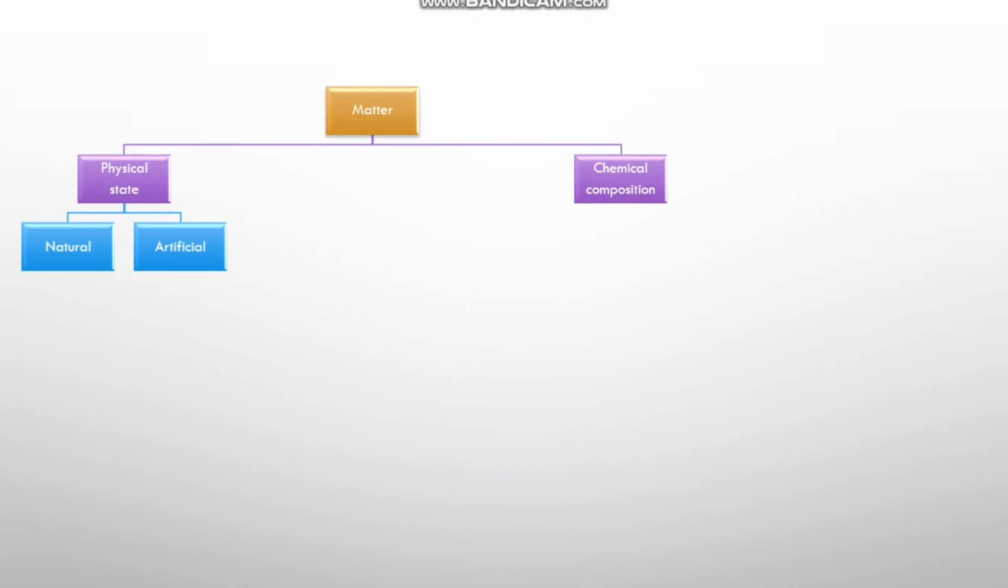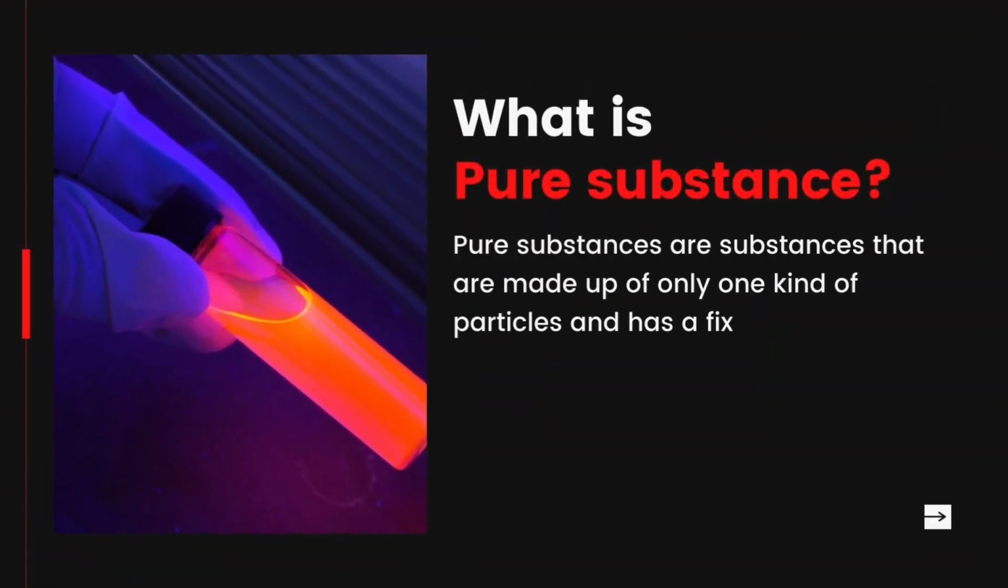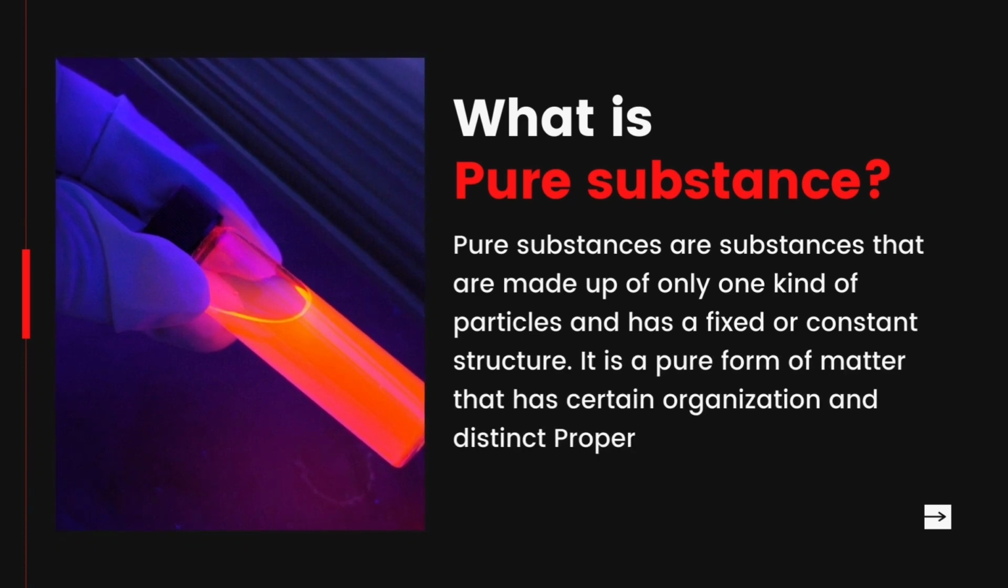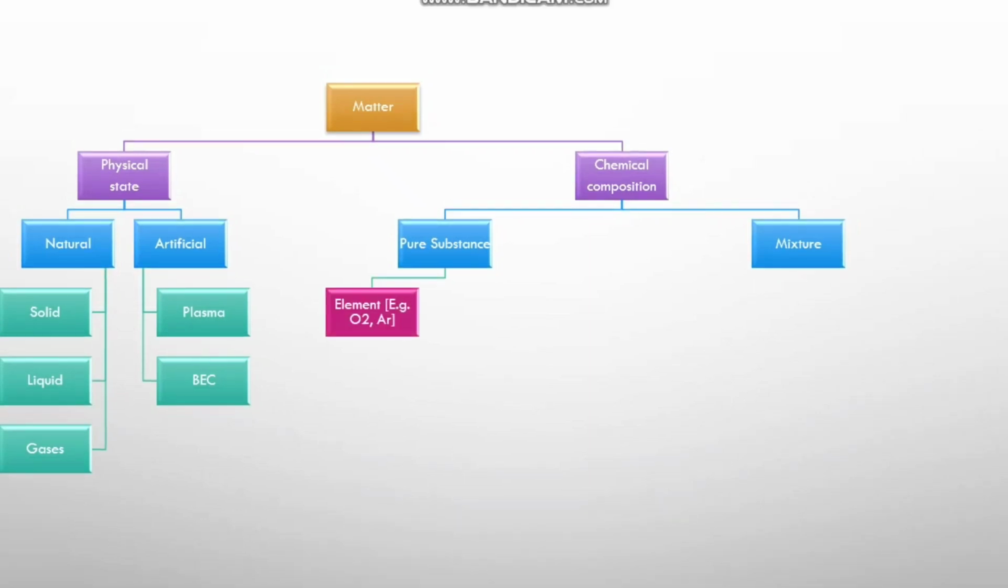If we see the chemical classification, it's subdivided into pure substance and mixture. What is pure substance? Pure substances are substances that are made up of only one kind of particles and have a fixed or constant structure. It is a pure form of matter that has certain organization and distinct properties. If we divide the pure substance further, we will end up with elements and compounds.